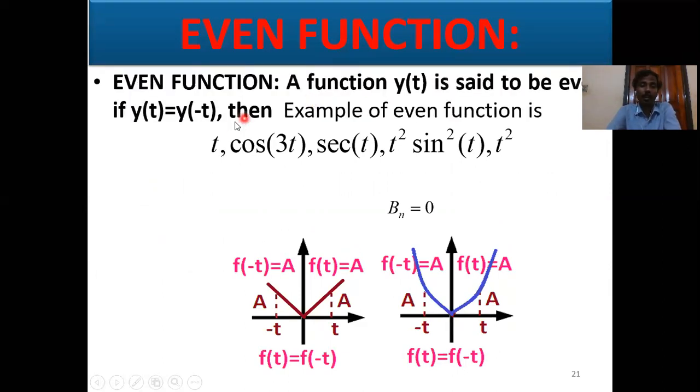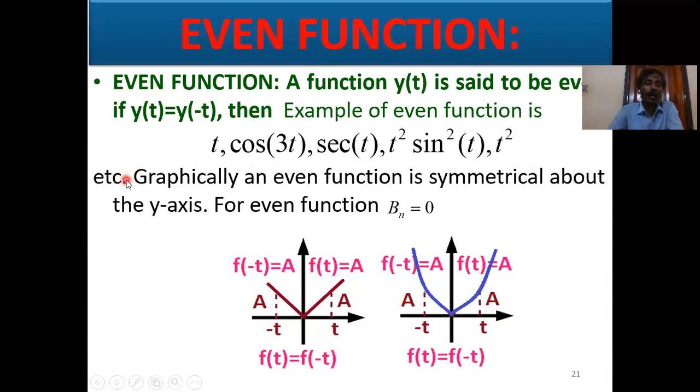And the next topic, even function. This is very important for Fourier series analysis. What is the basic idea of an even function? A function y of t is said to be even if y of t equals y of minus t, or f of x equals f of minus x. Examples of even functions are the ramp function t, t cos 3t, sec t, t square sine square t, or t square. Graphically, an even function is symmetrical about the y-axis. For an even function, another condition is bn equals 0.